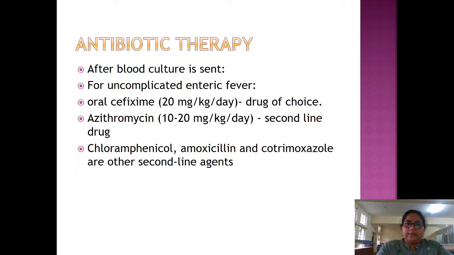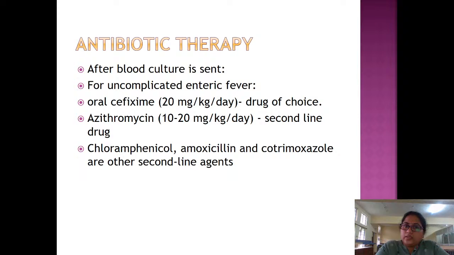Antibiotic therapy. First, you send a blood culture. In the first week, blood culture should be positive, so you send a blood culture. After the blood culture, if you have a strong clinical suspicion, with features of stepladder type, high-grade fever not responding for more than 1 week, hepatosplenomegaly, coated tongue, sick looking, may be associated with diarrhea or constipation, vomiting, that is a strong clinical suspicion of enteric fever.